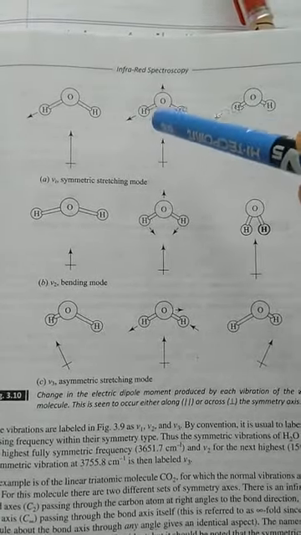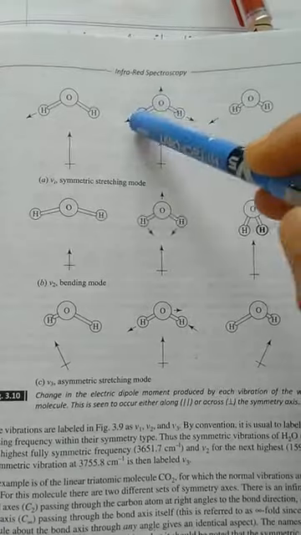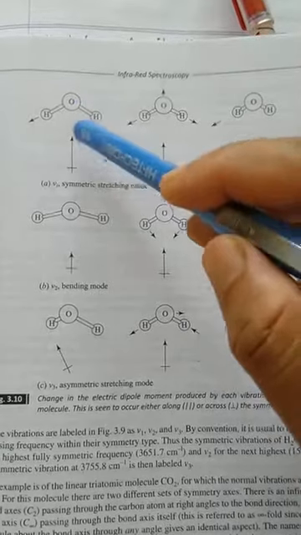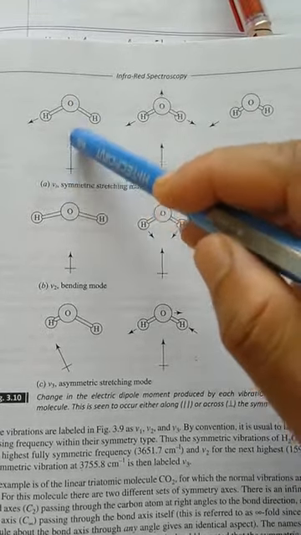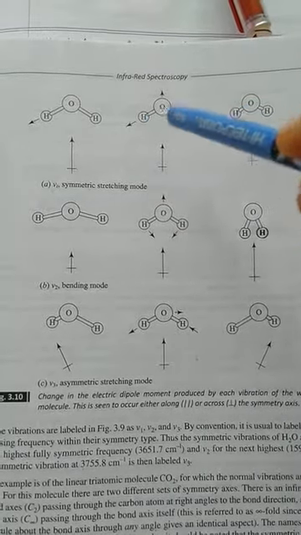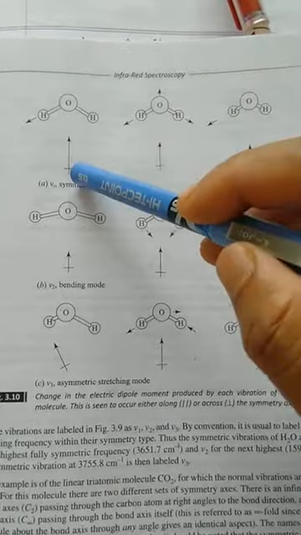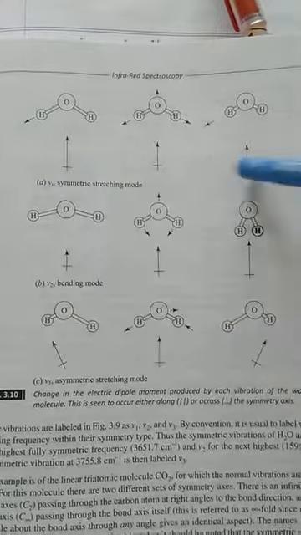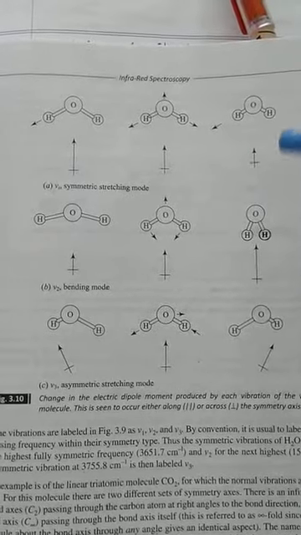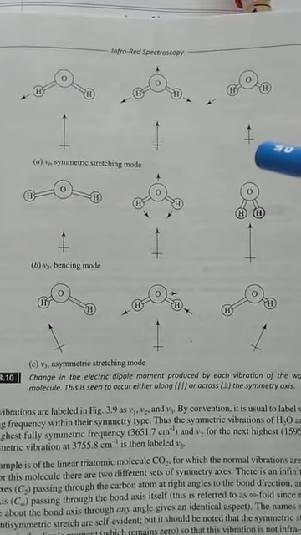When at a particular instant, in symmetrical stretching, the oxygen atom is stretched in that direction and the two hydrogen atoms stretch in that direction, this will appear, and there we know that the bond is elongated. Because of this, the dipole length increases and the dipole moment also increases. In the next instant, when both bonds become compressed, the dipole moment changes. That means when a molecule changes from this configuration via this configuration to this configuration, there is a huge change in the dipole moment. That means the symmetrical stretch of the water molecule is IR active. Right now we are only finding the IR activity, when there is a change in dipole moment.